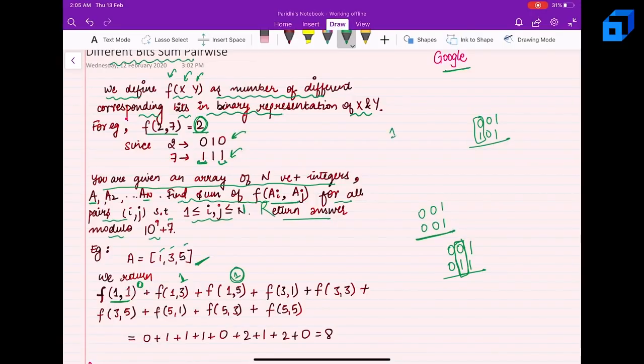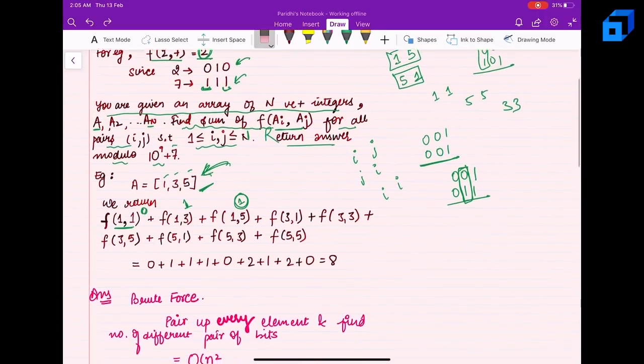Now I have to find for 1 and 5 and 5 and 1 separately, which means they are counted differently. And also I have to find for 1 and 1, 5 and 5, 3 and 3. Talking about this particular array, if I have some i and j, then I have to calculate for both i, j and j, i, which are considered separate, as well as for i and i. So now let's see what we can do about this problem.